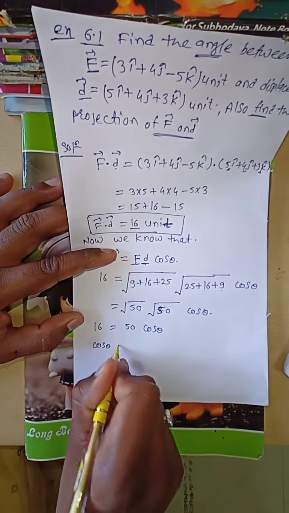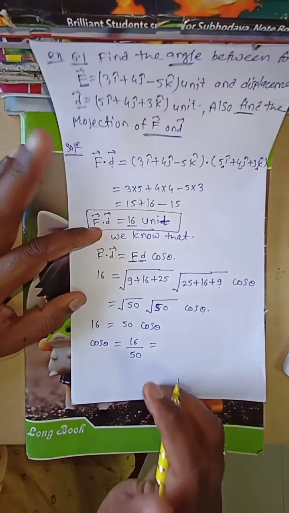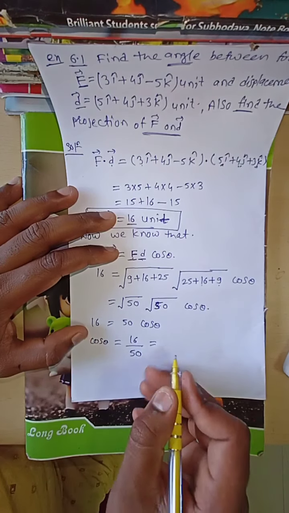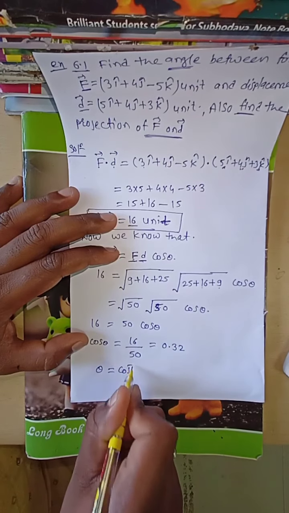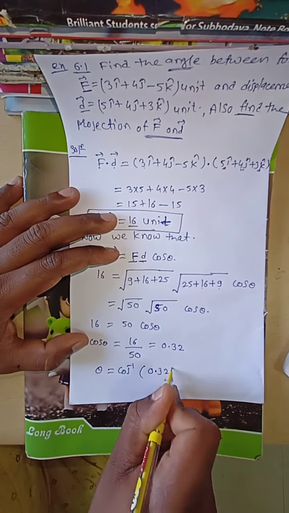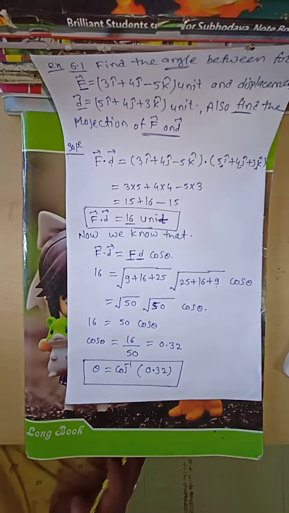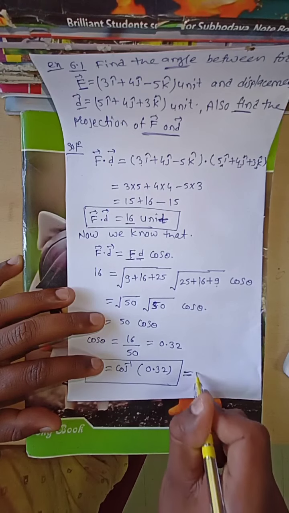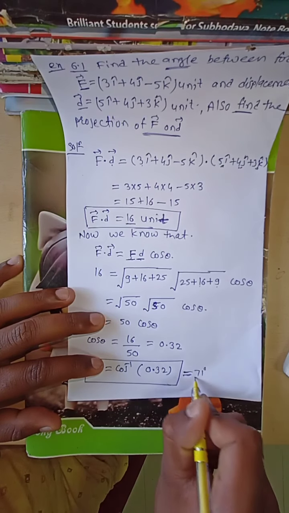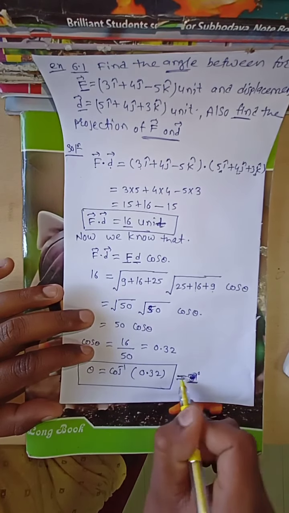Okay, 16 is equal to 50 cos theta. Therefore cos theta is equal to 16 by 50. What is your answer? 16 by 50 is nothing but 0.32. Therefore theta is equal to cos inverse of 0.32. This is the theta value. This is approximately equal to 71 or 72 degrees.